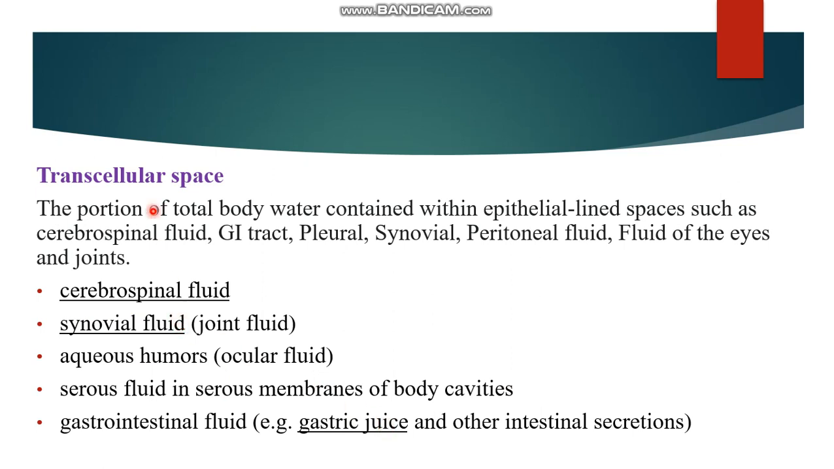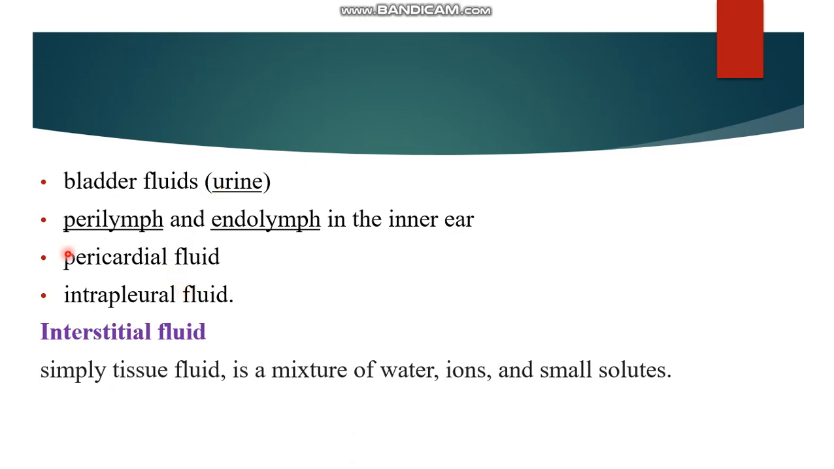Transcellular space. Transcellular space is the portion of the total body water contained within epithelial-lined spaces such as cerebrospinal fluid, GI tract, pleural, synovial and peritoneal fluid, and fluid of the eyes and joints. So some of the fluids are cerebrospinal fluid, synovial or joint fluid, aqueous humor or ocular fluid, serous fluid in the serous membranes of body cavities, gastrointestinal fluid such as gastric juice and other intestinal secretions, bladder fluid or urine, perilymph and endolymph in the inner ear, pericardial fluid, and intrapleural fluid.